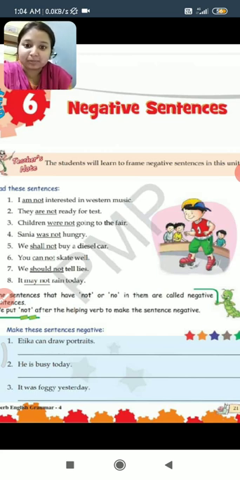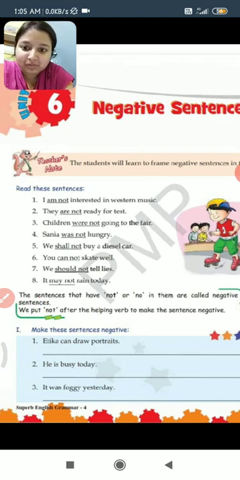जिन sentences में not या no आता है किसी भी sentence में, those sentences are called negative sentences. For example, I am not well, it will not rain, I am not hungry. Whenever we add the word not, the sentence becomes negative. जब भी हम लोग not को किसी भी sentence में add करेंगे, that sentence will become negative sentence.